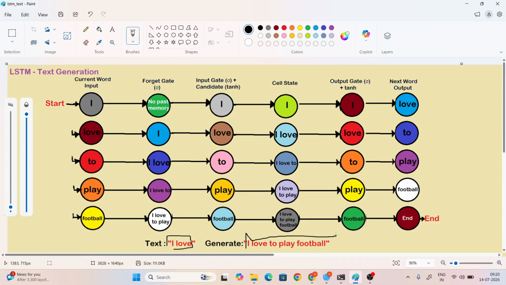Okay, so now tell me, the start word is what? It's "I". What's the current word now? Input is "I". So in the forget gate there is no past memory, and coming to the input gate we will add "I" as a memory. In the cell state we first combine the "I". So what's the output now?